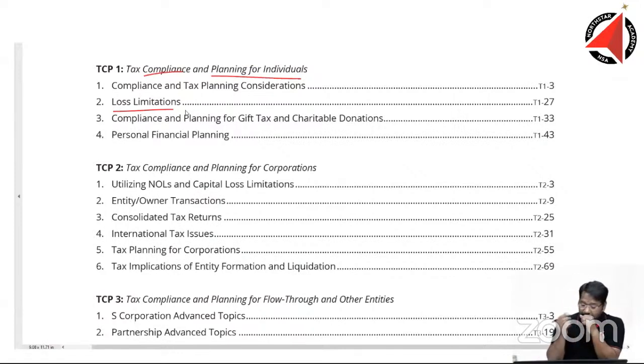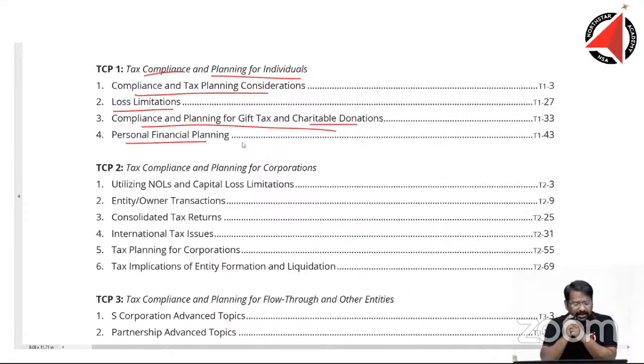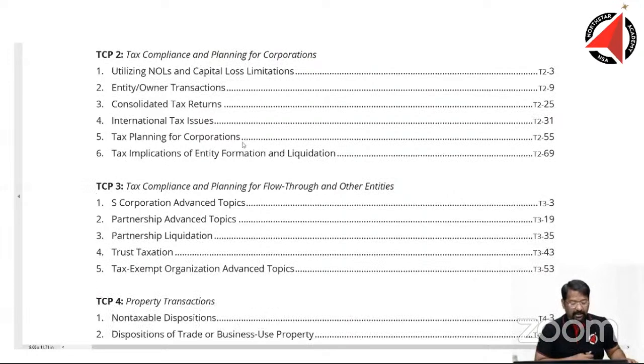So not a very complicated topic at all. Compliance, tax planning, consideration, compliance and planning for gift tax, charitable donation, personal financial planning. Some of these were not there in the old syllabus of regulation. In the new syllabus, it has been eliminated. It has been put here in the optional papers, non-core papers.